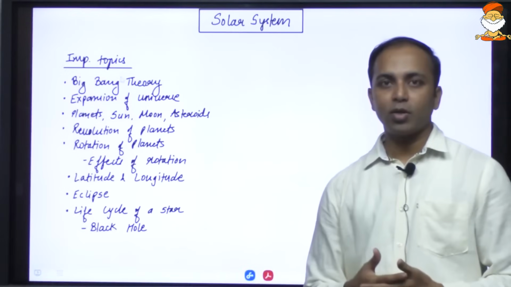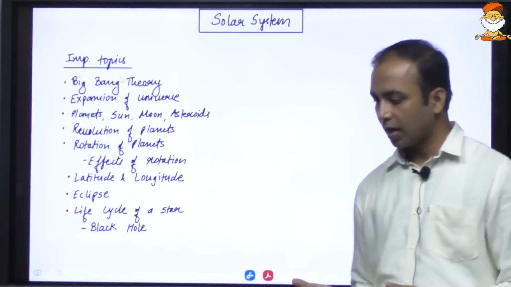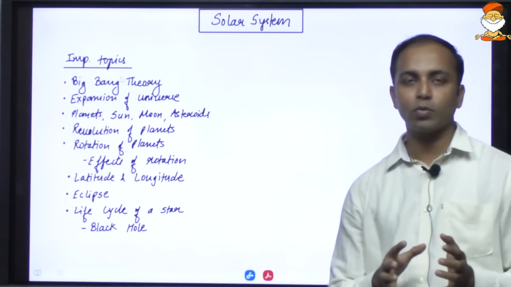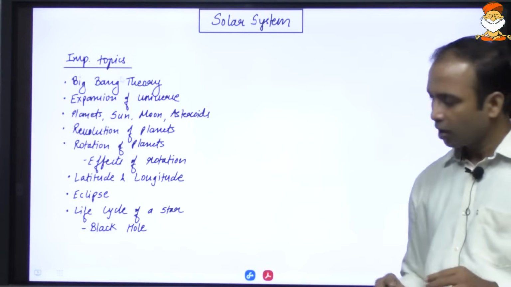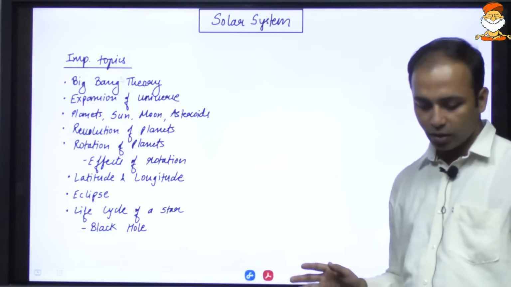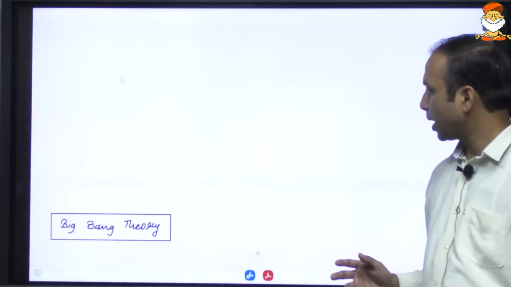As we had already discussed, this is a very important topic, and every year UPSC asks questions on the solar system, and it overlaps with your science and technology, space technology also. Okay, so some important topics on which UPSC has asked questions and may ask again in future are these. Okay, so let us quickly go to the Big Bang theory.